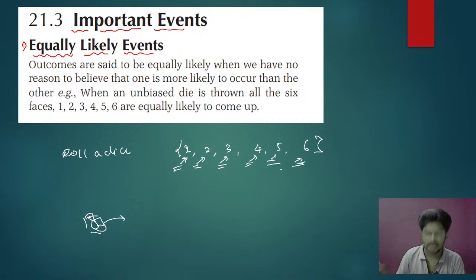Are you getting my point? Equally likely event means all the sample points must have equal possible chances. The occurrence of equal possible chances is called your equally likely event. So if I roll a dice, there is an equal chance for all 6 faces. That's why that is called equally likely event. Okay.